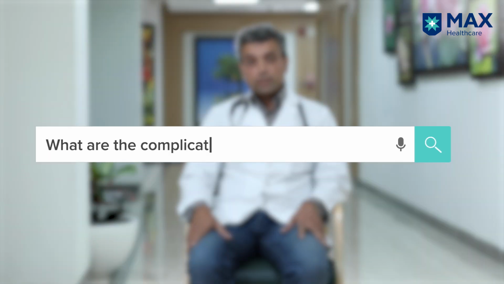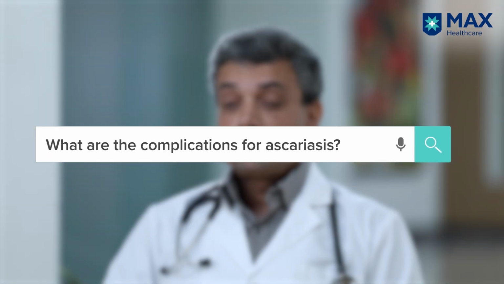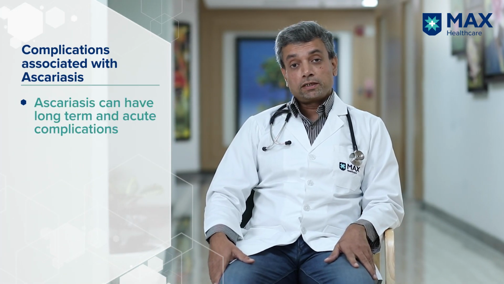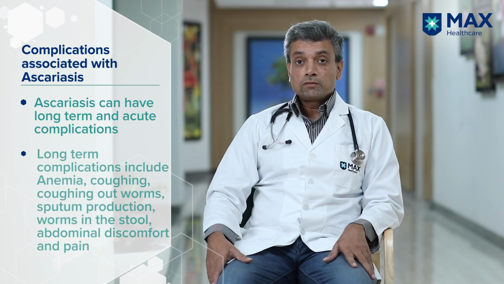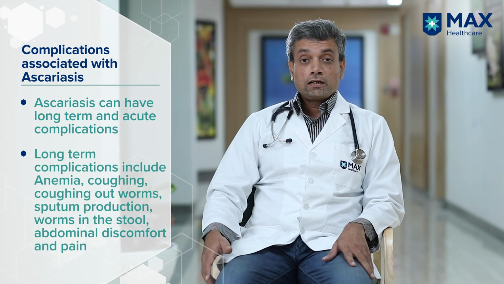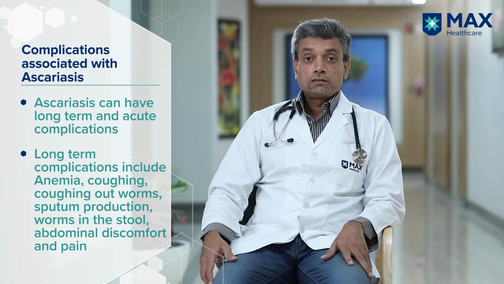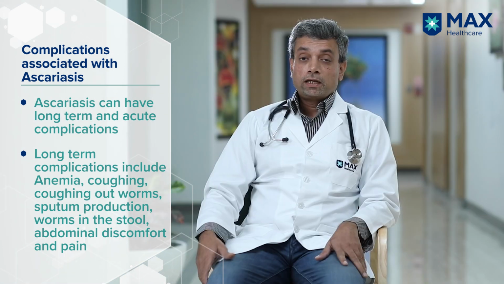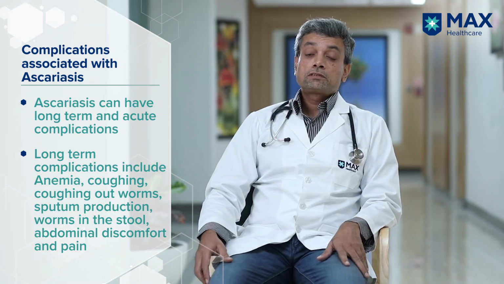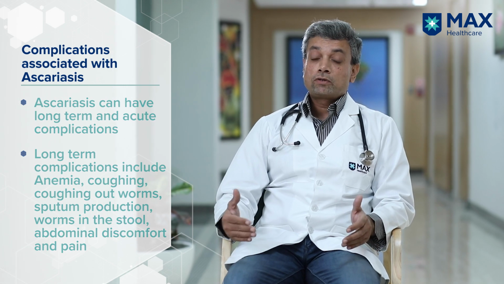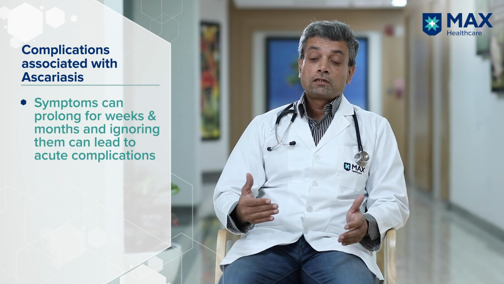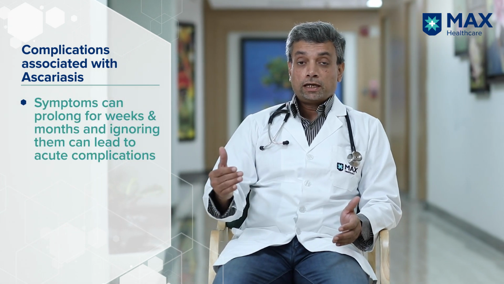When are we supposed to meet the doctor when we see the symptoms of Ascariasis? Ascariasis can have long-term complications and many times it has acute complications as well. The long-term complications include anemia, coughing out of worms, sputum production, worms coming out in the stools, pain in the abdomen and abdominal discomfort. These symptoms can get prolonged over weeks or months, and you are ignoring it.